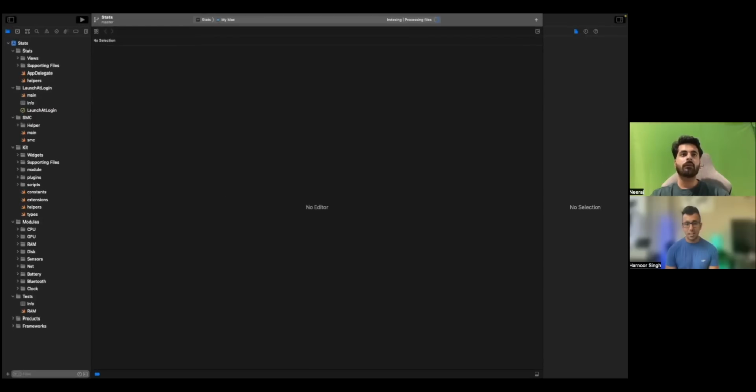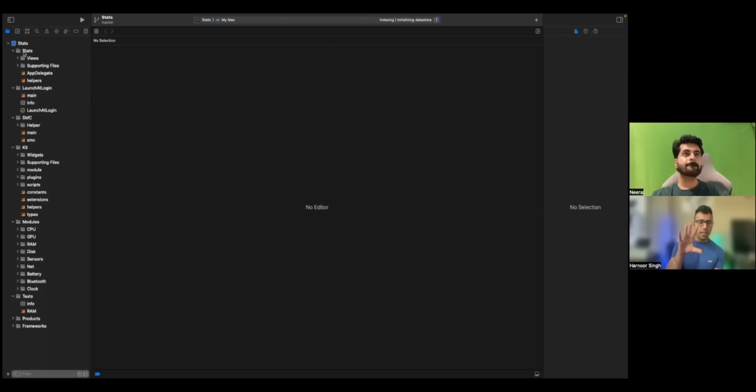Xcode is processing files and loading, and it should take a maximum of 5 to 7 minutes. Which MacBook do you have? M1. So it should be very quick, depending on how big the project is. In the meantime, I can walk you through it.